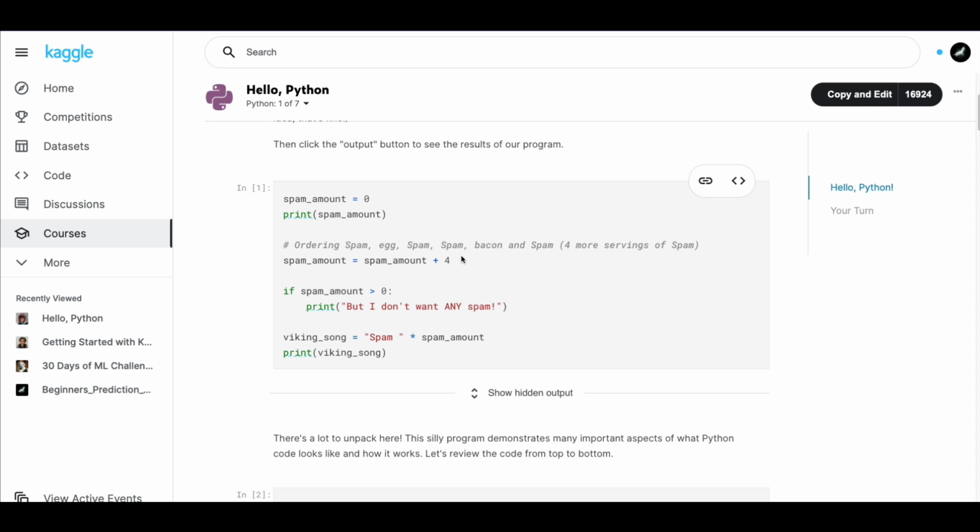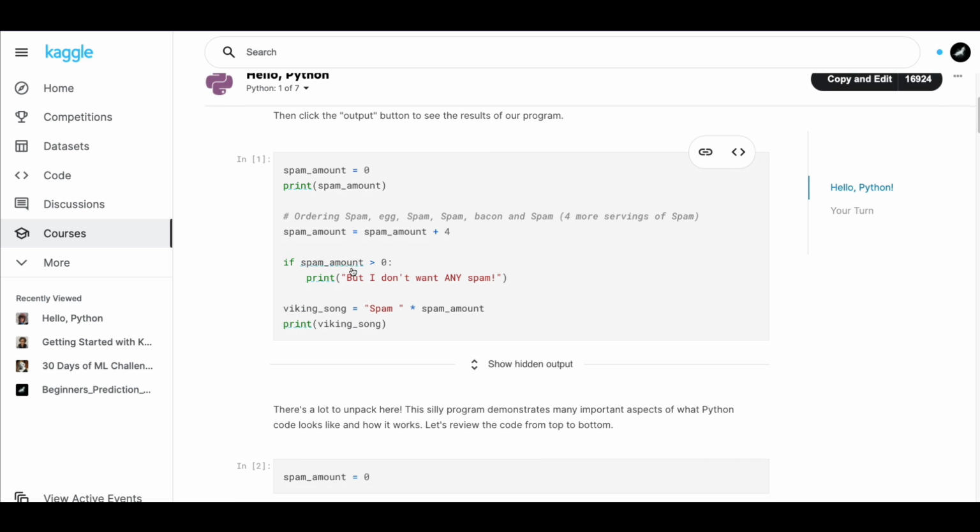Which means we are going to print 0 here. Next, we are going to add 0 with 4, and that is going to give us spam amount, which is 4. And now spam amount is 4.